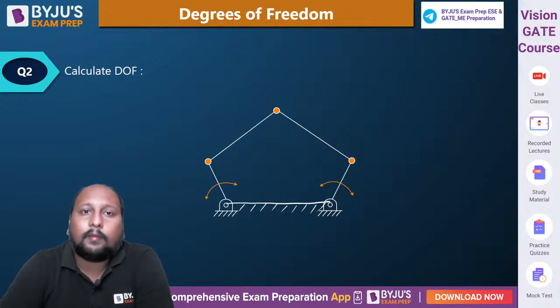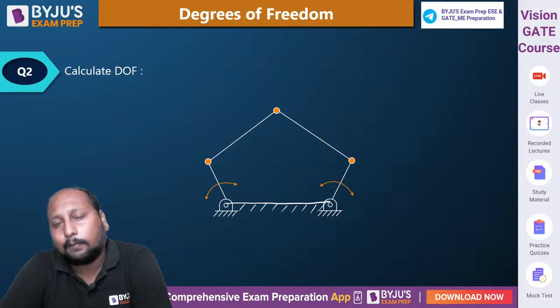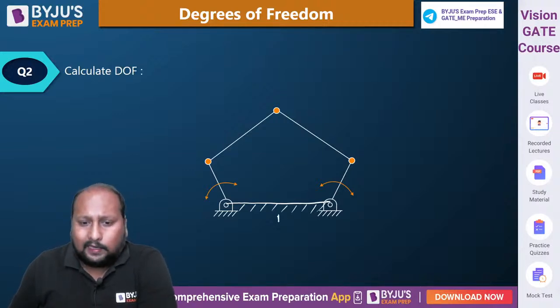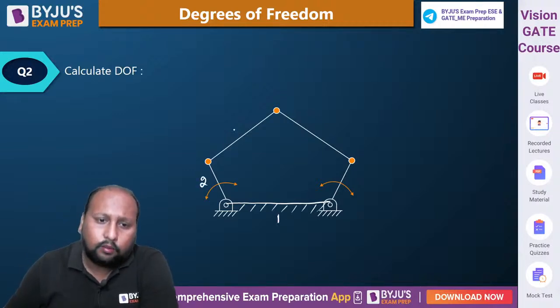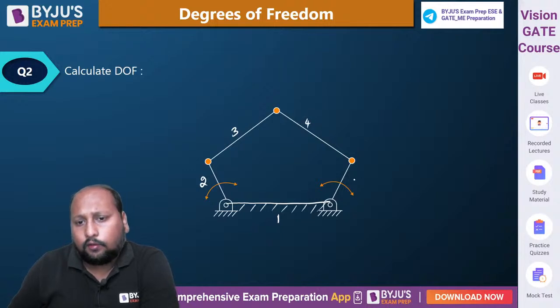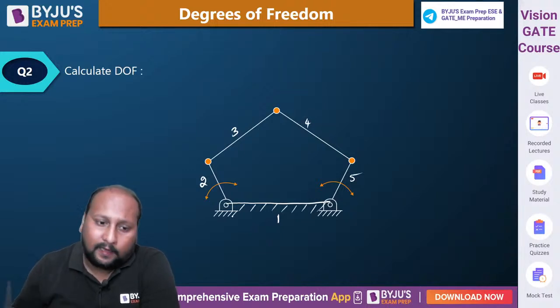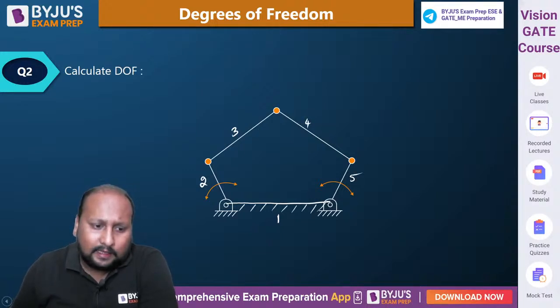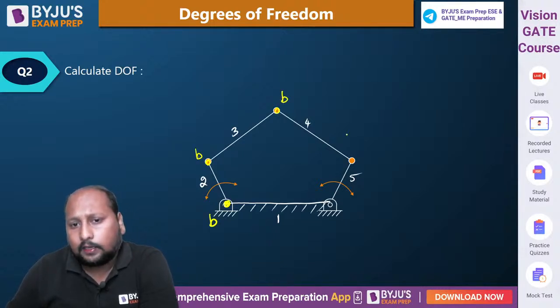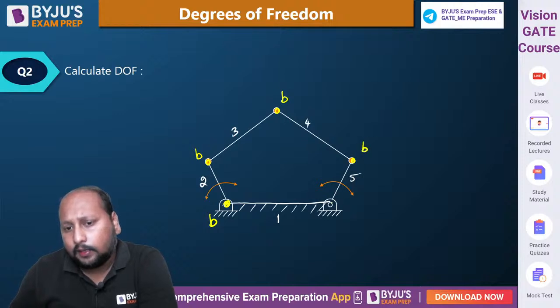For standard nomenclature, हम हमेशा fixed link को ही one कहते हैं. This is link number 1, link 2, 3, link 4, okay, 5 links. Binary joints कितने हैं? We are having this link 1 and 2 connected, binary joint, link 2 and 3 connected, binary joint, 3 and 4 connected, binary joint, 4 and 5 connected, binary joint, 5 and 1.